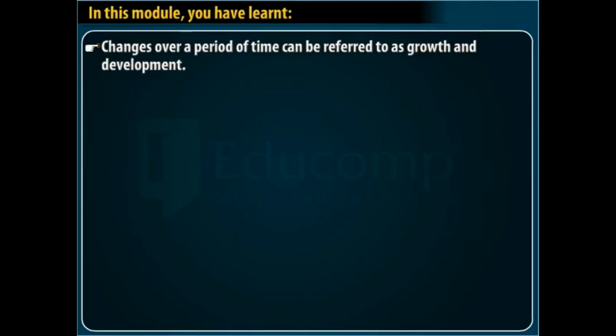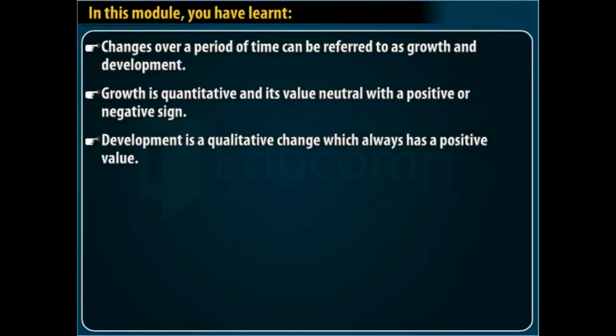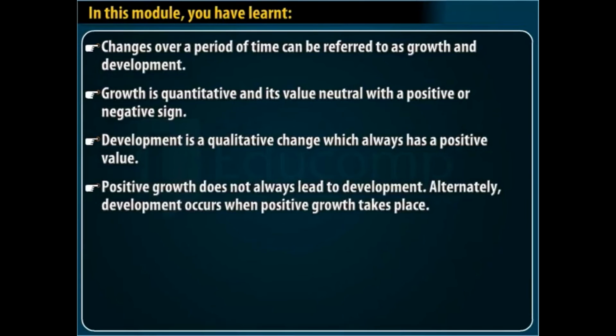In this module, you have learned that changes over a period of time can be referred to as growth and development. Growth is quantitative and value neutral with a positive or negative sign. Development is a qualitative change which always has a positive value. Positive growth does not always lead to development.